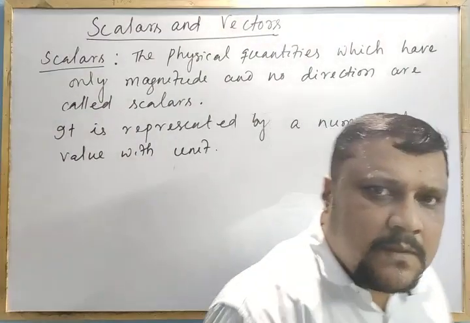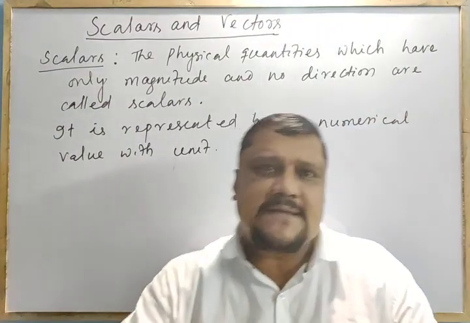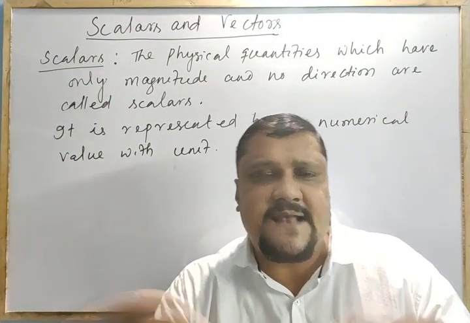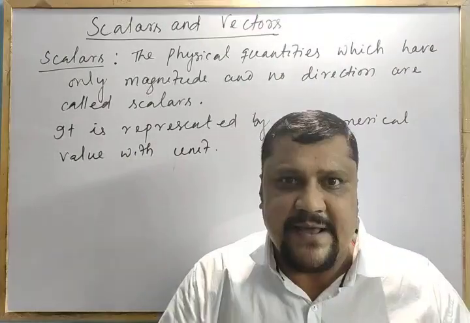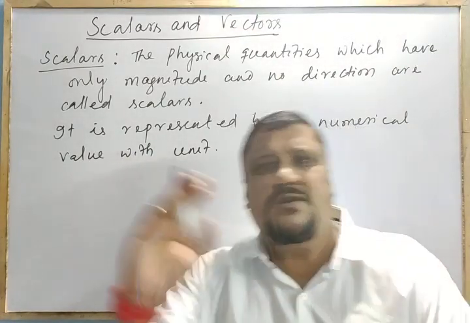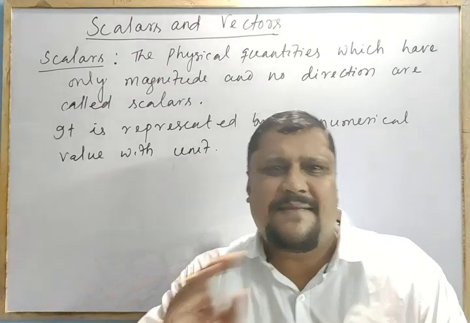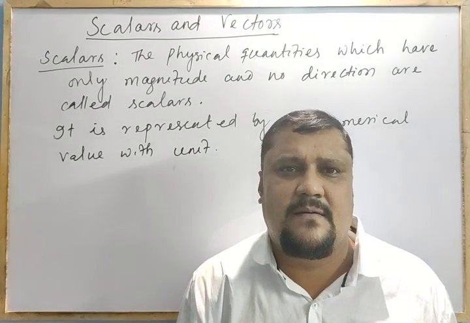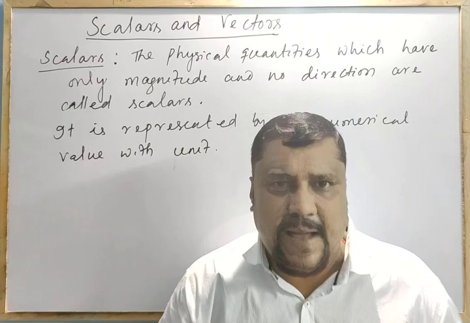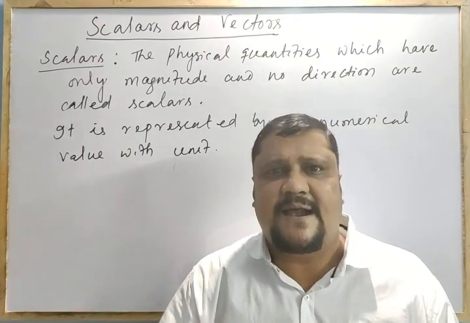Clear? And when I am asking you what is left or what is with me, you are just adding or subtracting, meaning simple algebra. 5 plus 3 or 5 plus 2, 5 minus 3, like that.